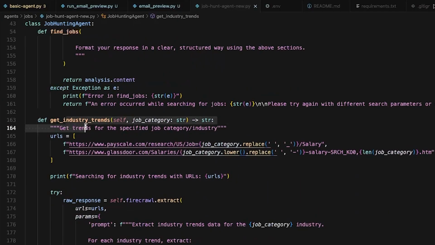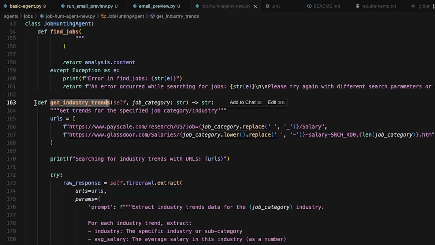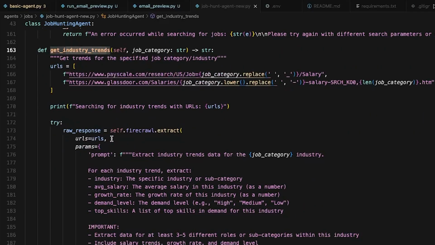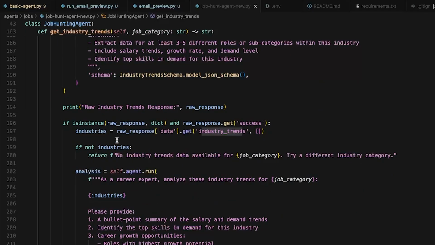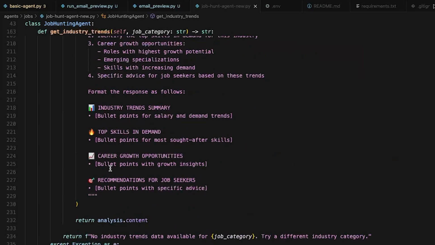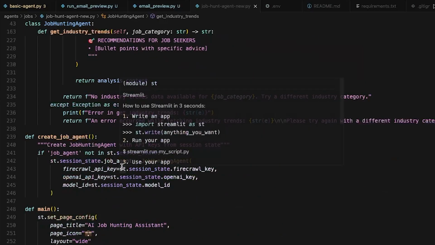Then, for getting the industry trends, we go to PayScale and Glassdoor to understand how the industry growth is taking place. This is a separate setup for industry trends. If you don't want to look at industry trends, you can ignore this piece. It is similar to the job search agent, but it specifically looks for the growth of the industry and so on, which you can skip if you don't want to do it.